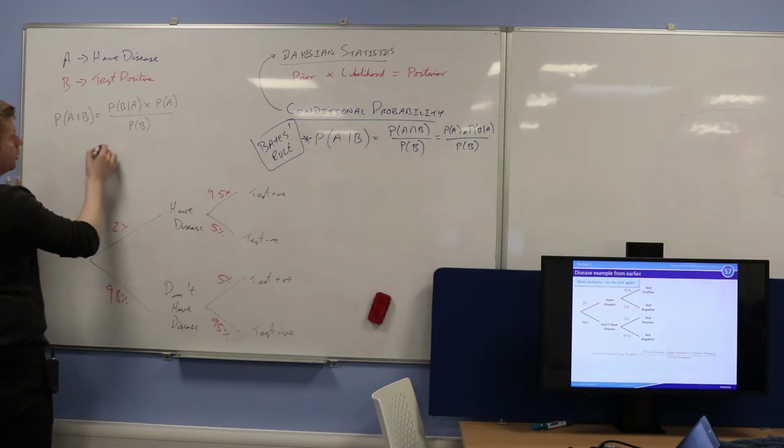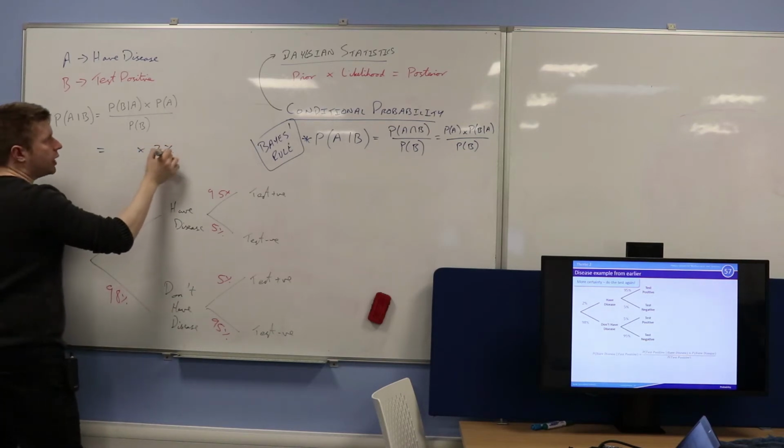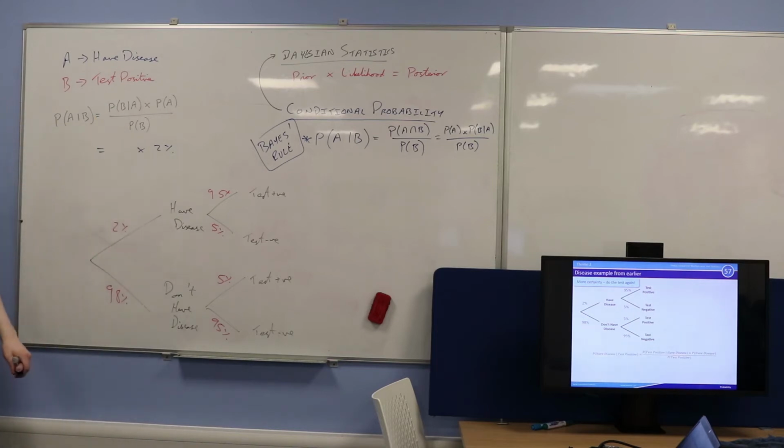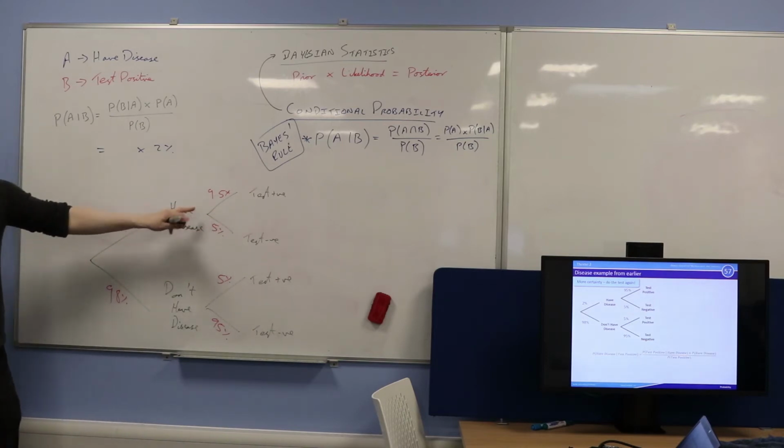What's the probability of A now? So what's the probability that I actually have the disease based on my new prior belief? 2%, okay? So I'm going to multiply by 2%. What's the probability of B given A? What's the probability that I test positive given that I have the disease? So test positive given that I have the disease. 95%, good.